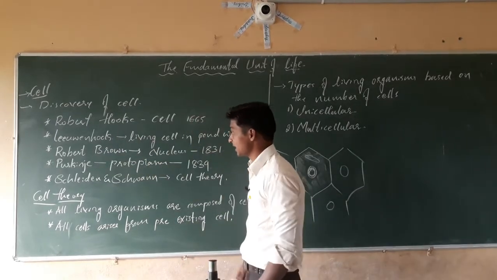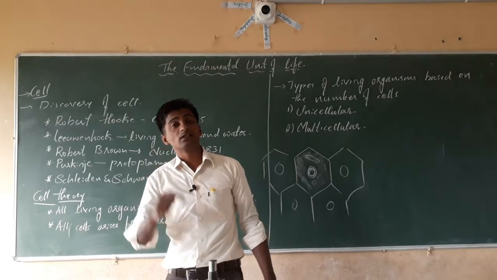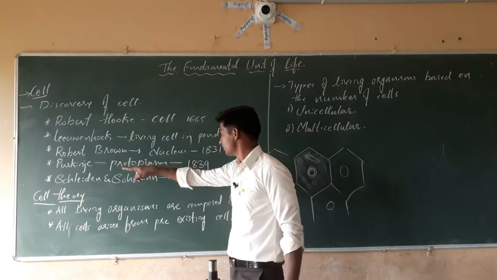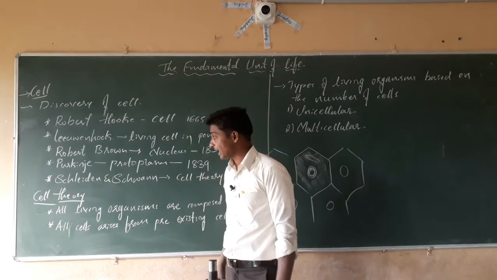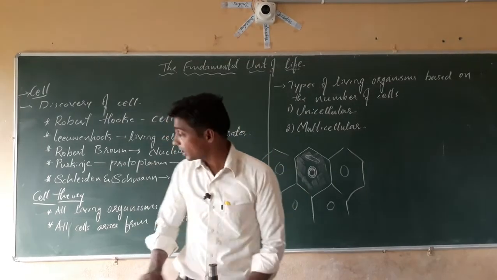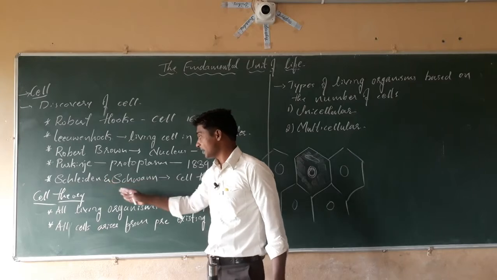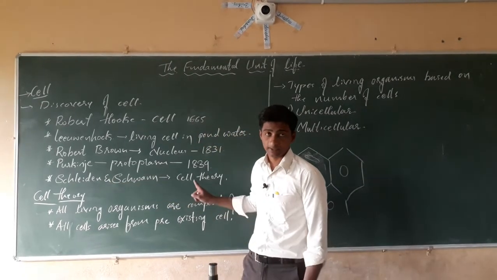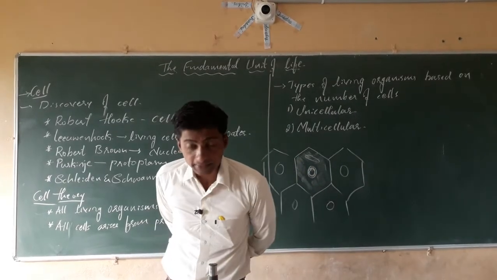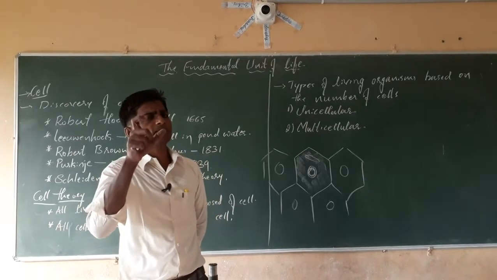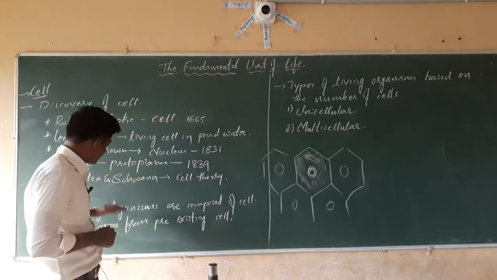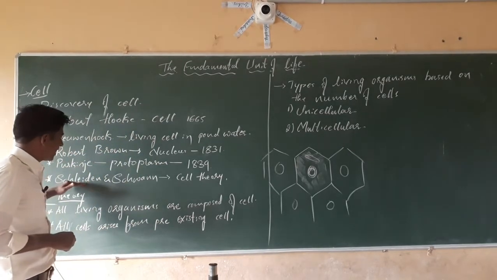The next, Purkinje coined the term protoplasm. Protoplasm was first named by Purkinje in 1839. The next two main biologists, their names are Schleiden and Schwann, discovered the cell theory, isn't it? Dear students, cell theory is a very important concept in cell biology.